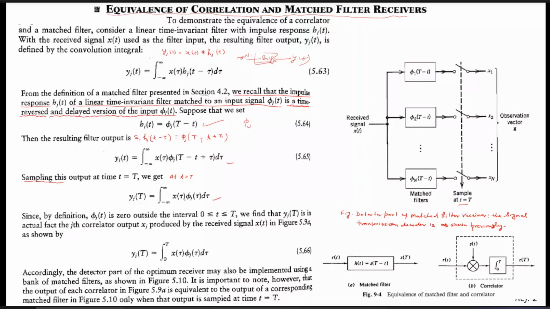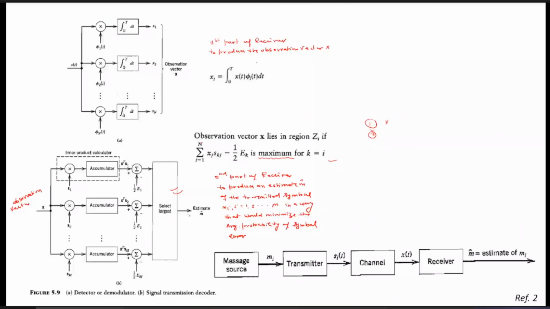Now, if we compare this expression, it is the integral from minus infinity to infinity of x tau phi j tau d tau, which we have derived for the case of matched filter. But if you look at the previous block diagram, then y t, that is the output of this, will be nothing but the integration over 0 to T of x t and then phi j t. So this expression is similar to this expression.